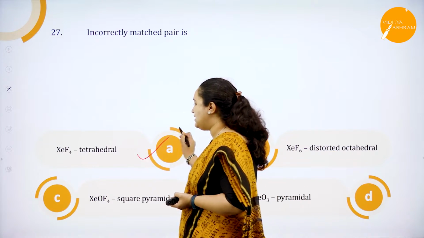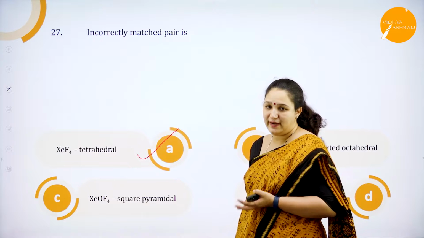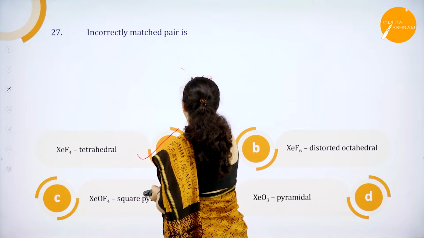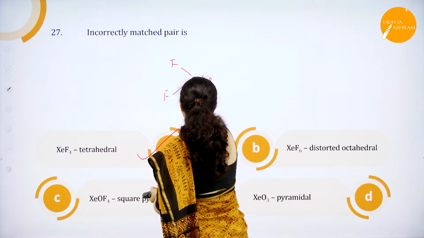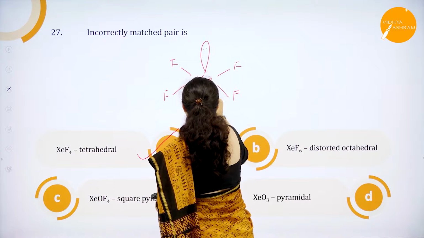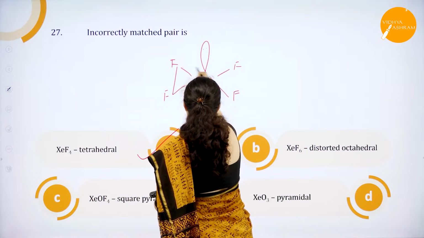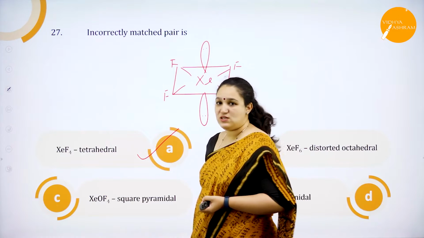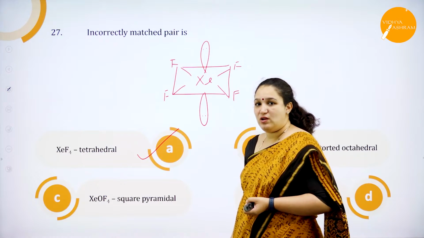Of course XeF4 is not tetrahedral, it is square planar. You have XeF4 and you have 2 lone pairs of electrons. This is a square planar structure. So the answer is option A. The rest it's all right.